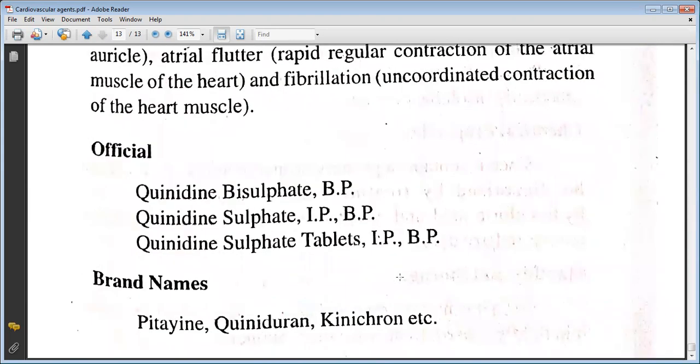The officials are quinidine bisulfate BP, quinidine sulfate IP and BP, quinidine sulfate tablets IP and BP. The brand names are Pentaine, Quiniduran, Kinicron.